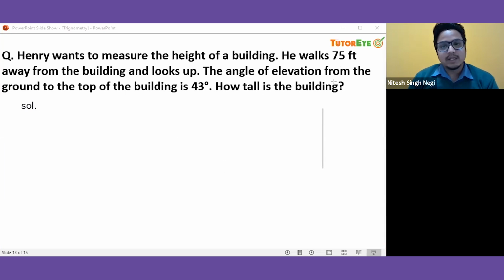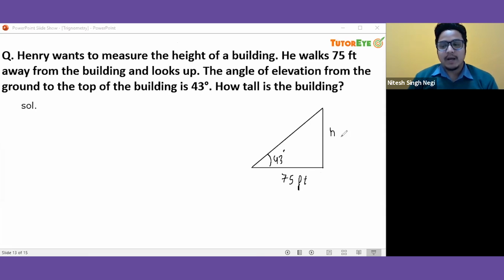He walks away 70 feet. So that means from this point, he is walking away from this building. You can take either side, the left or the right side. I am taking the left, and he's looking up, and the angle of elevation is 43 degrees. So from here, the angle of elevation should be 43 degrees. So let's just make this. This is 43 degrees, and this distance is 75 feet.